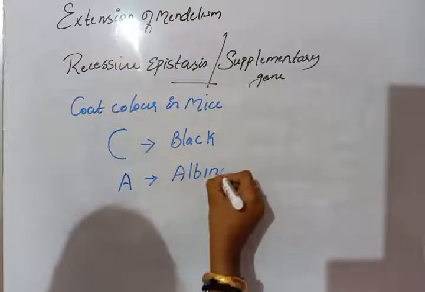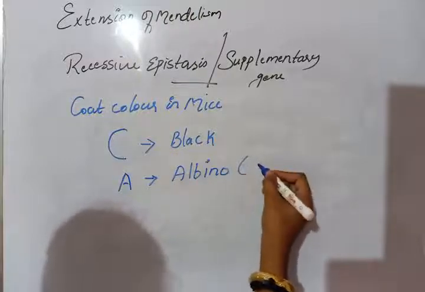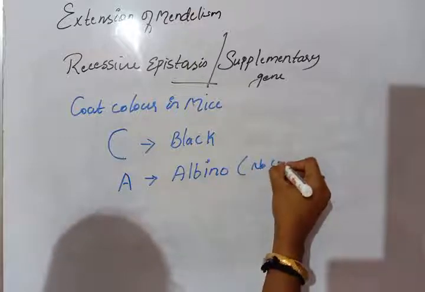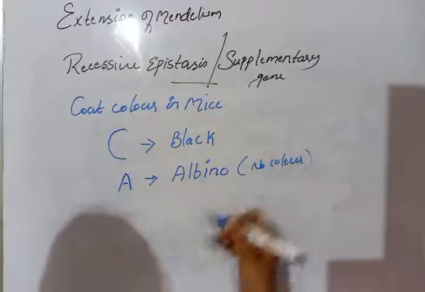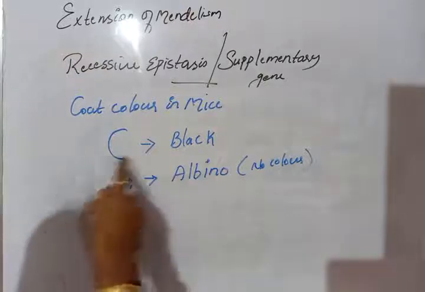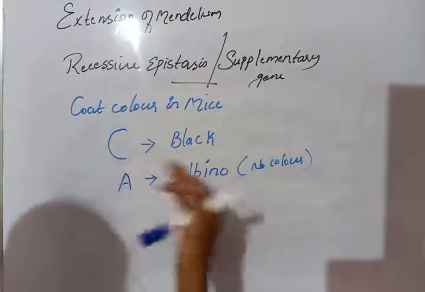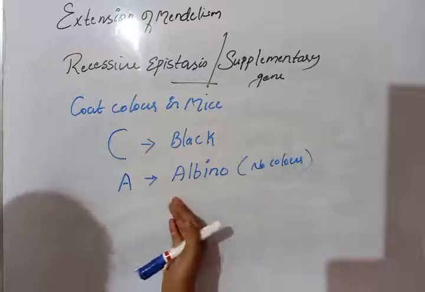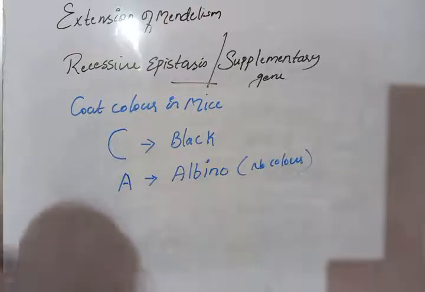Albino means no expression, no color. So C expresses black color, and A has no expression, that is albino.